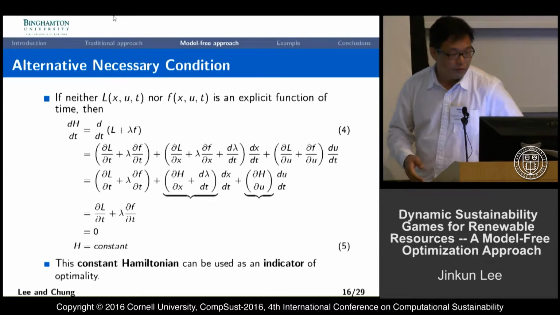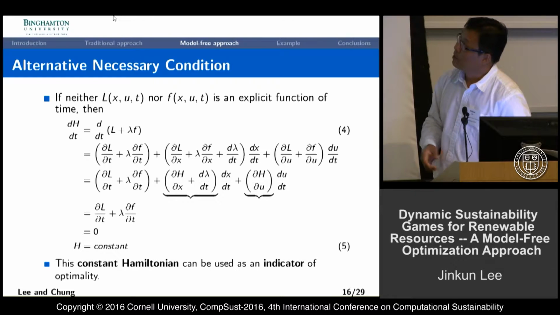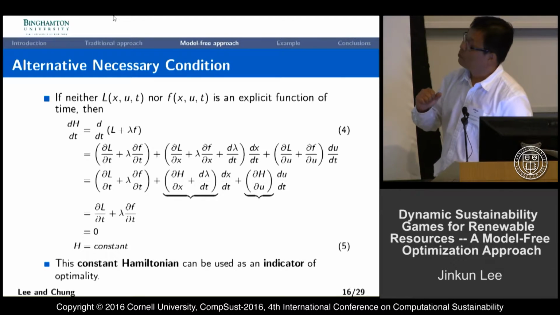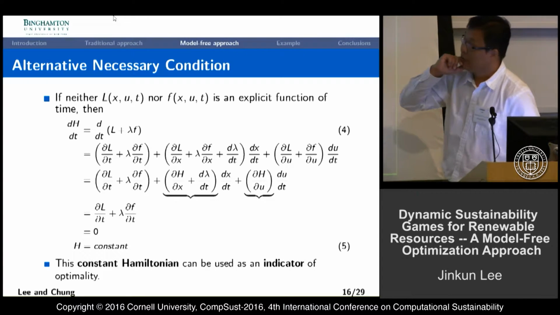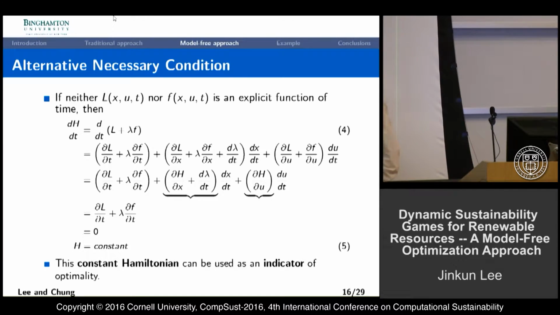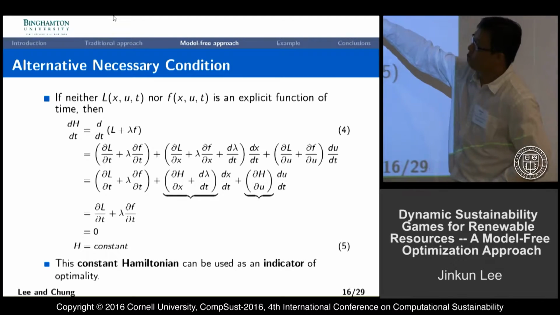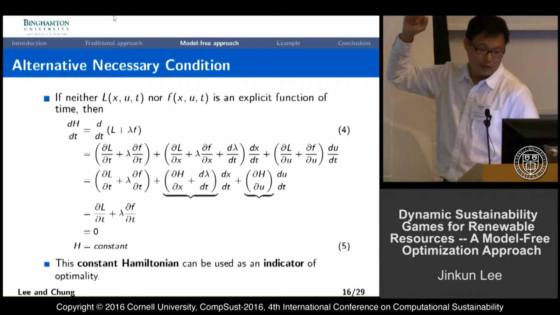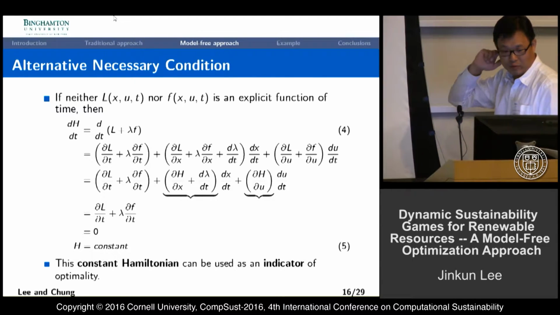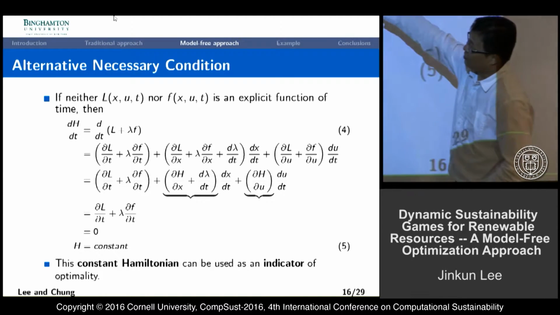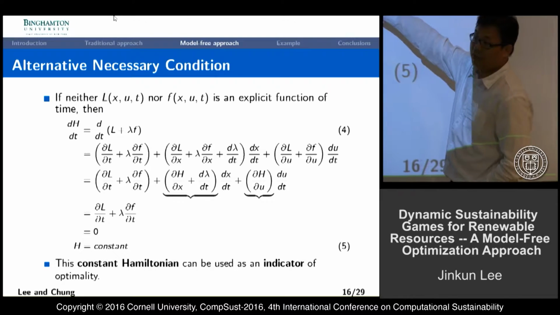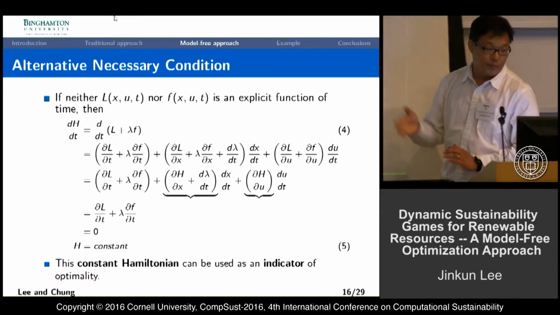We got the idea from the alternative necessary condition. This is another form of necessary condition for an optimal control problem. It involves the total derivative of the Hamiltonian with respect to time, the Lagrangian, which is the integrand of the objective function, and the adjoint lambda and Hamiltonian H. If this equation satisfies the first-order necessary condition, the result becomes 0.